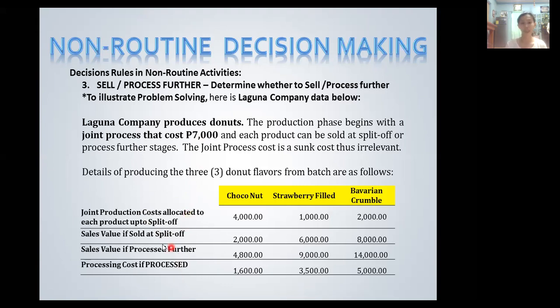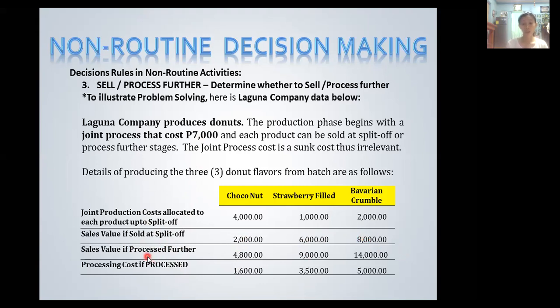It's there already. So we have the sales value if sold at split off. That means work in process. If we sell Choconut at work in process, we will be gaining 2,000 pesos. For Strawberry Field, if we sell it at split off or work in process, it's not final yet, not ready to eat yet, we will be gaining 6,000 pesos, and Bavarian Crumble at 8,000 pesos.